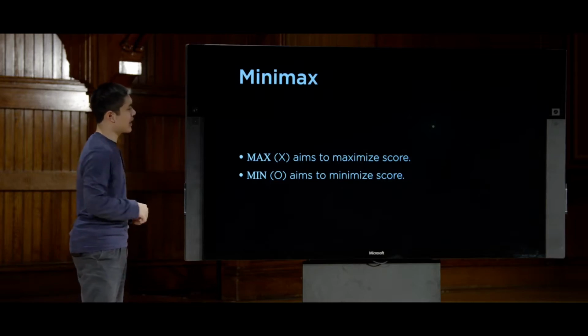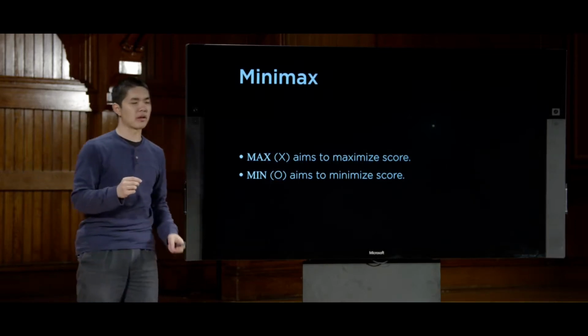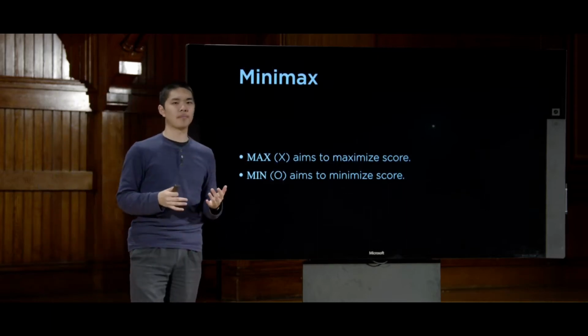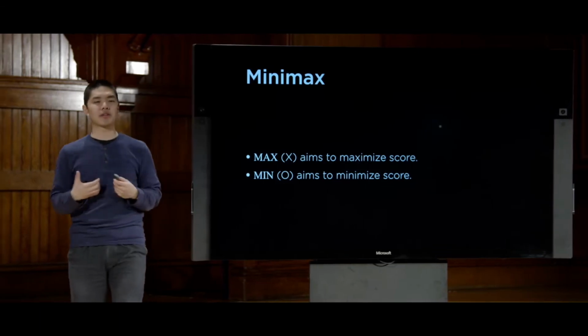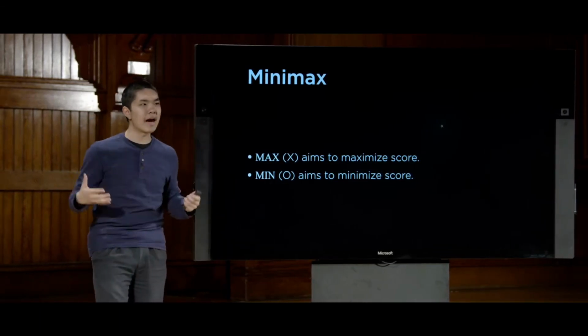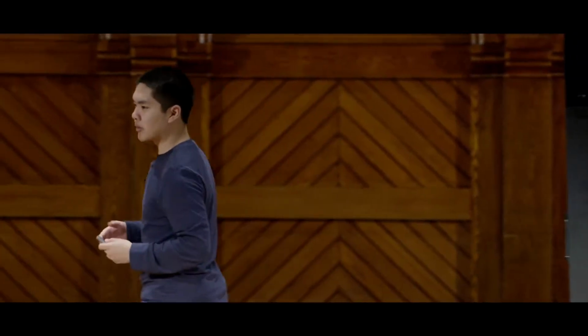So now we've taken this game of X's and O's and winning and losing and turned it into something mathematical, something where X is trying to maximize the score, O is trying to minimize the score. Let's now look at all of the parts of the game that we need in order to encode it in an AI so that an AI can play a game like tic-tac-toe. So the game is going to need a couple of things. We'll need some sort of initial state that we'll in this case call S0, which is how the game begins, like an empty tic-tac-toe board, for example.